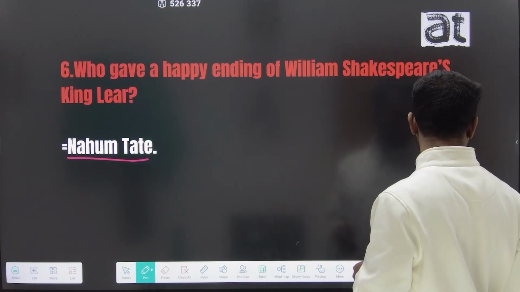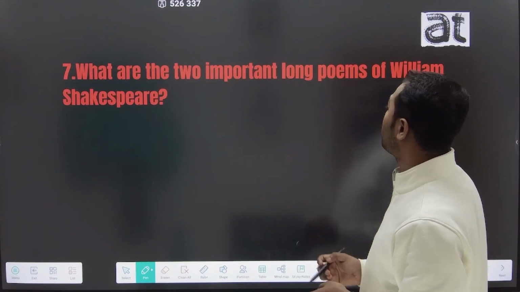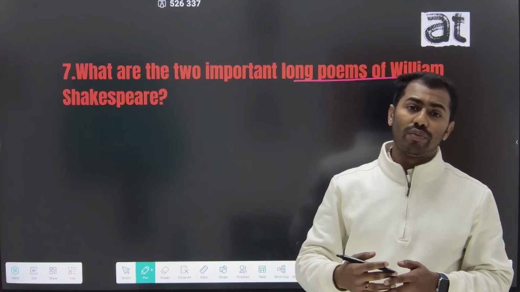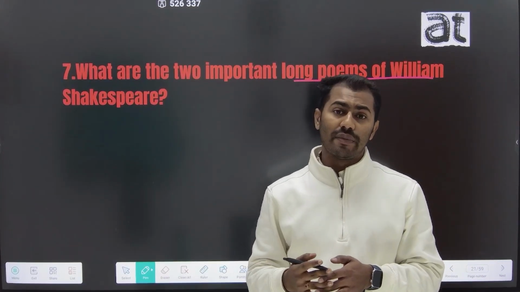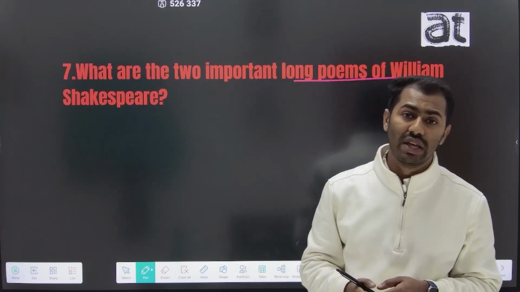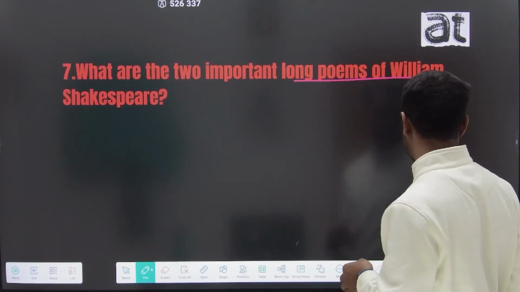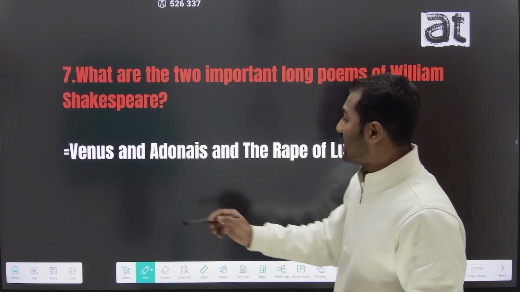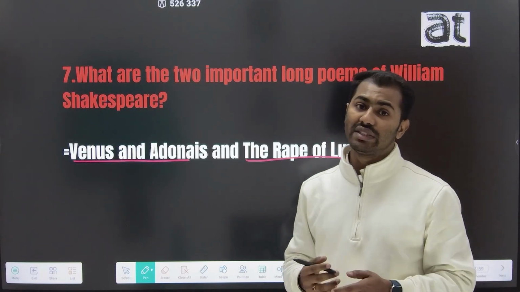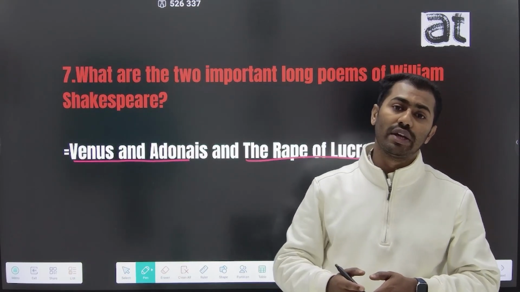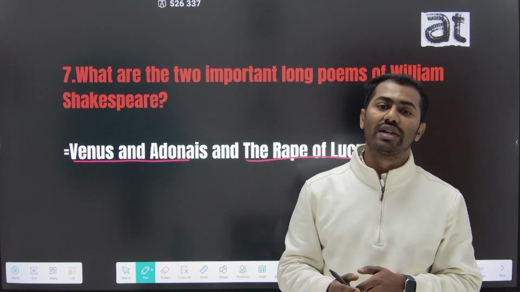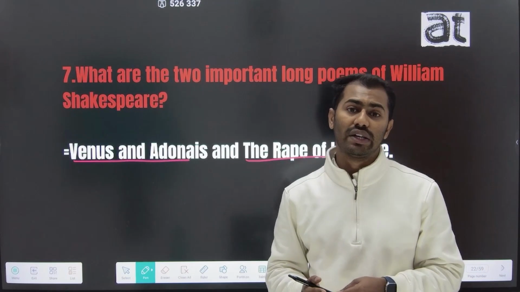And the seventh question is, what are the two important long poems of William Shakespeare? Besides 37 plays and 154 sonnets, William Shakespeare also wrote two long poems, and these are Venus and Adonis and The Rape of Lucrece.